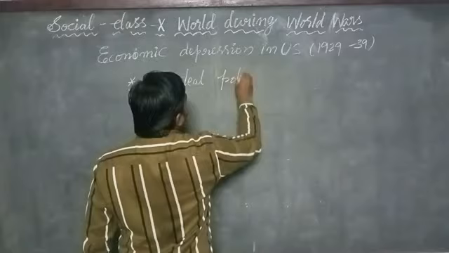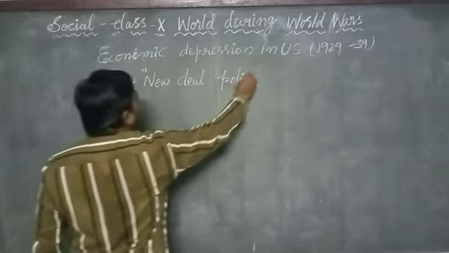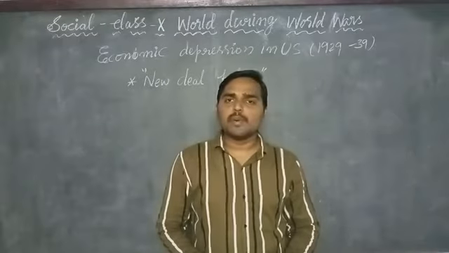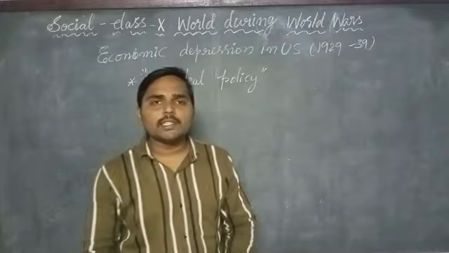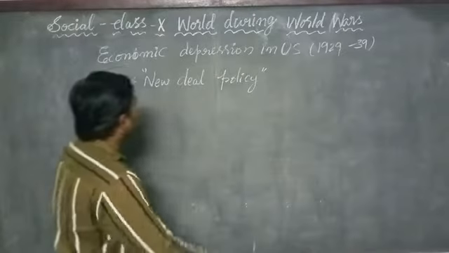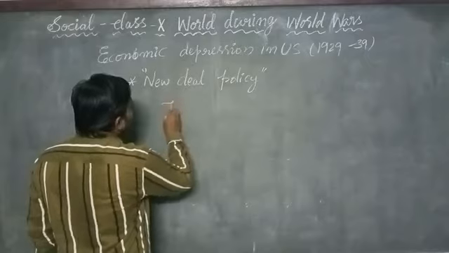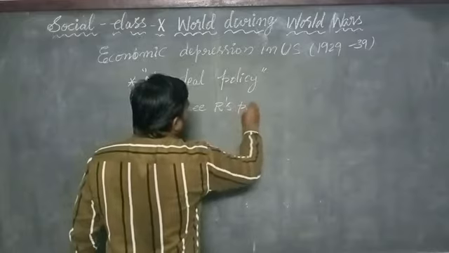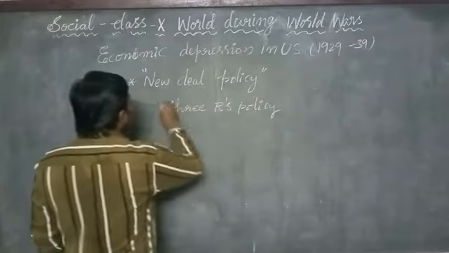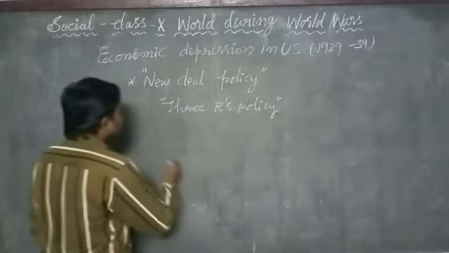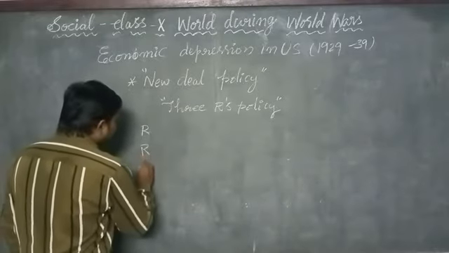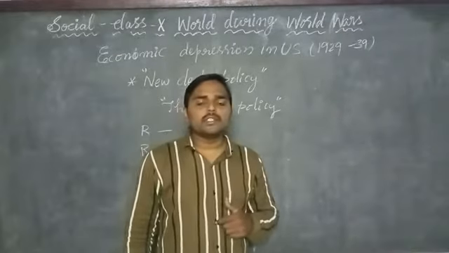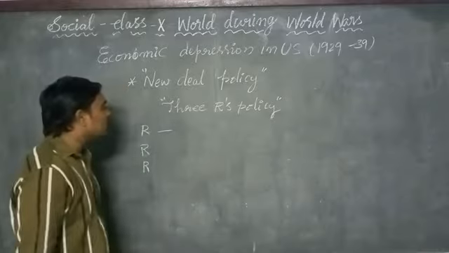In this New Deal policy, he followed the 3 R's policy. This New Deal policy is also called the 3 R's policy. Why is it called the 3 R's policy? Because here the 3 R's refer to the policies he introduced under the New Deal policy.